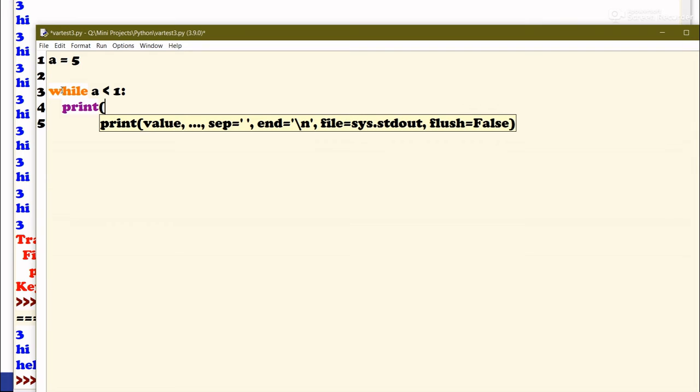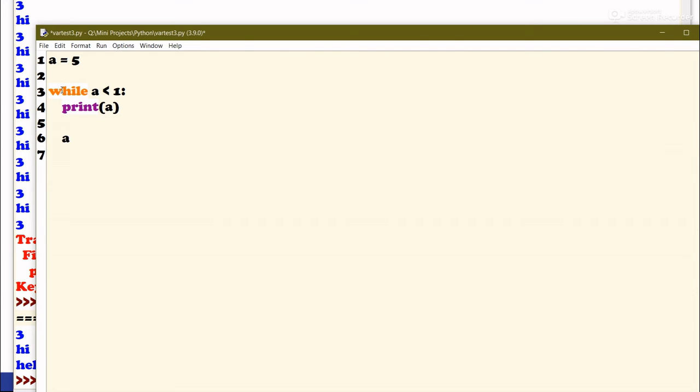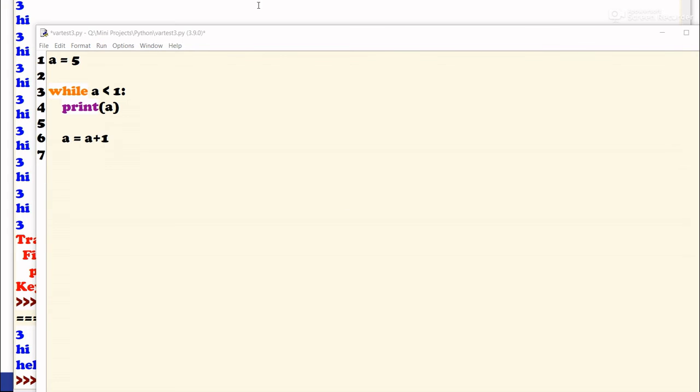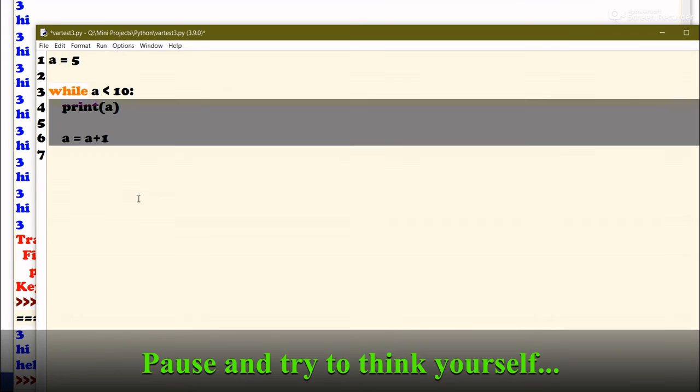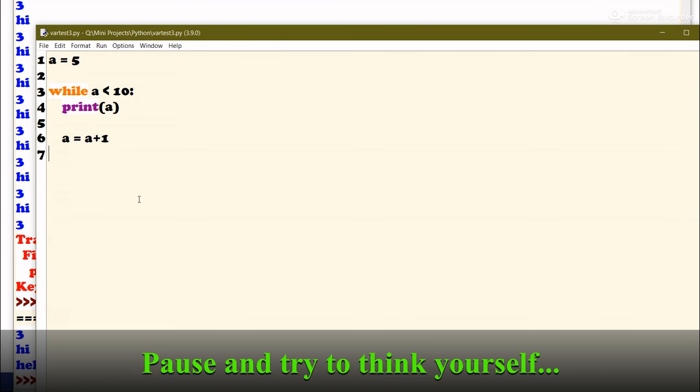Print a, and then a is equal to a plus 1. Let me actually say a is less than 10. This will be better. So now, first of all, please pause the video and try to predict the output yourself.